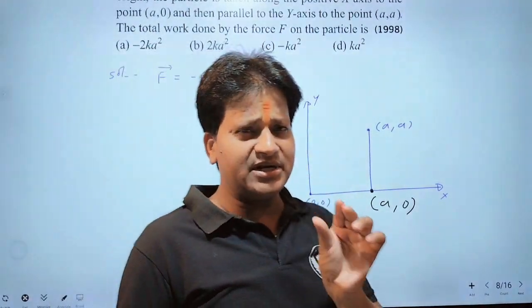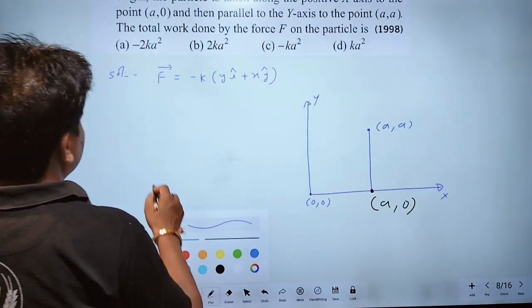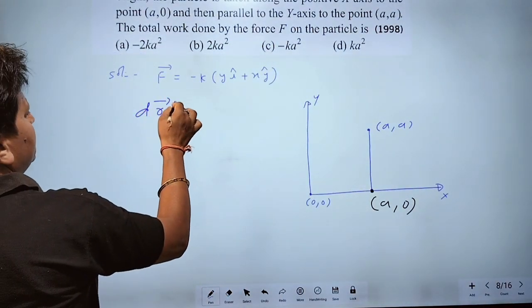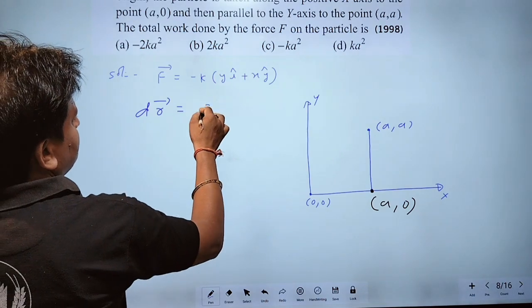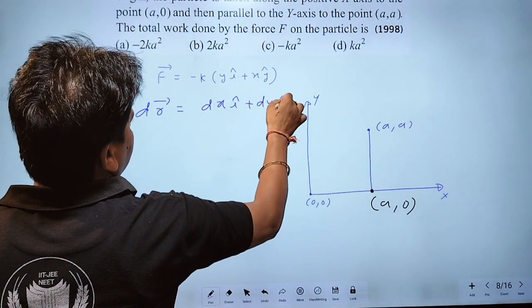Suppose an elementary displacement dr is written as dx i cap plus dy j cap.